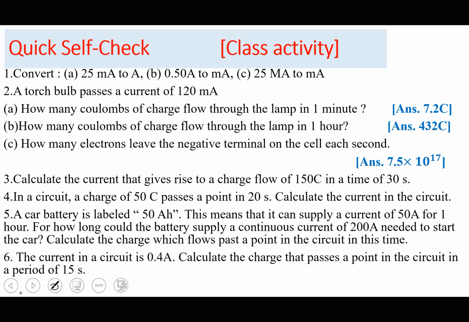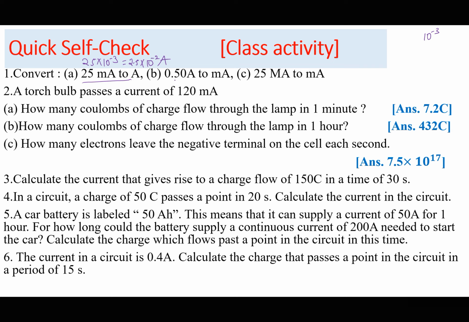So convert 25 milliamperes to amperes. Of course, you should know what milli stands for. Milli stands for 10 to the power of minus 3. So in removing a prefix, your teacher must have taught you this in the first unit of physical quantities and units. To remove a prefix, we multiply by its value. So this would be times 10 to the power of minus 3, which is going to be 2.5 times 10 to the power of minus 2 amperes.